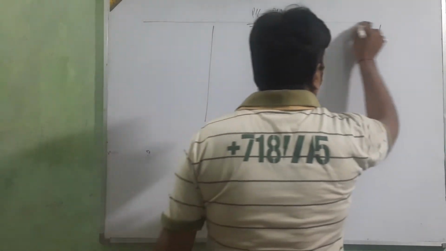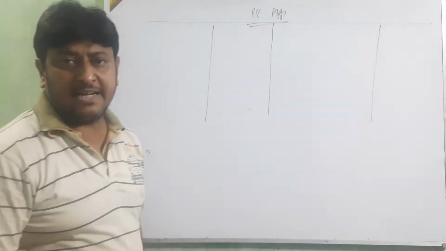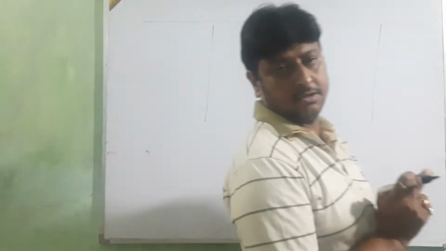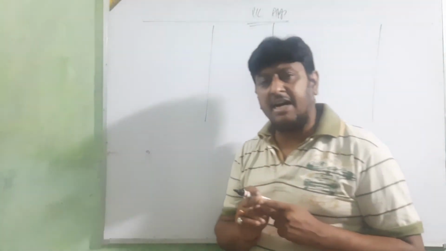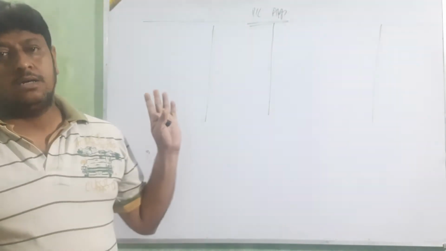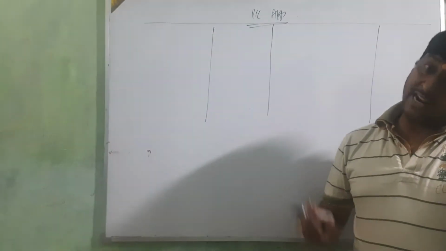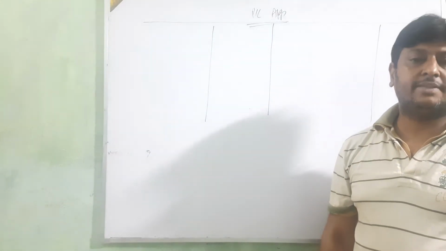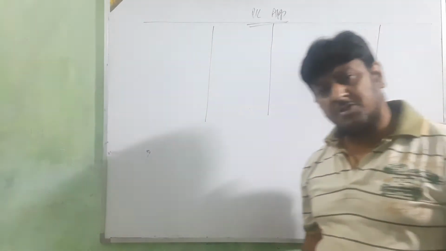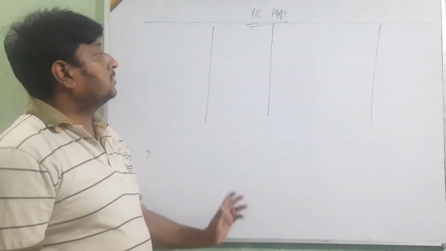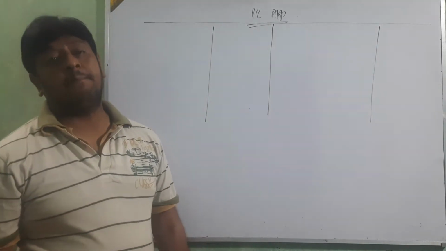All the income and expense which is related with the partner means interest on capital. If there is interest on loan, that will not be shown here. The P&L appropriation account is the account in which we show all the income and expense related with the partner. For that only we are going to make this, that is the main reason. Where are we going to show the expense and income related to the partner? For that we make the P&L appropriation account.